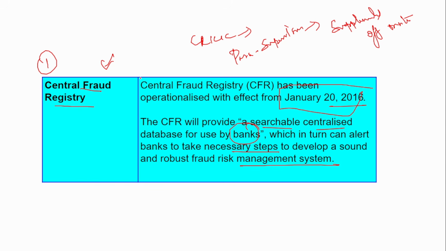You give a fake salary account. You don't actually have a job, but you give a fake ID and fake salary slip. All that is called fraud activities, right? So only those fraud accounts are listed here and not the NPA accounts. Don't get confused. Only the fraudsters who used fraudulent ways to take loans from the banks. All those names will be listed in this CFR. So before providing a loan, banks have to check this registry.